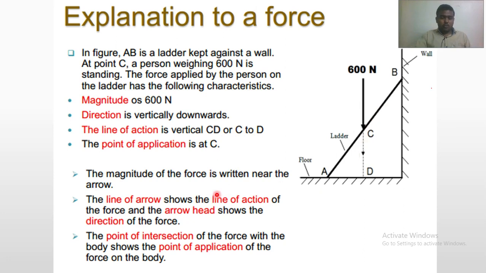The magnitude of force is written near the arrow. Arrow के पास उसको लिखते हैं. The line of arrow shows the line of action of the force and the arrowhead shows the direction of the force. Okay, the point of intersection of the force with the body shows the point of application of the force on the body. So ये जो intersection point है C, intersection between the line of action of this force and the object, it shows the point of application.